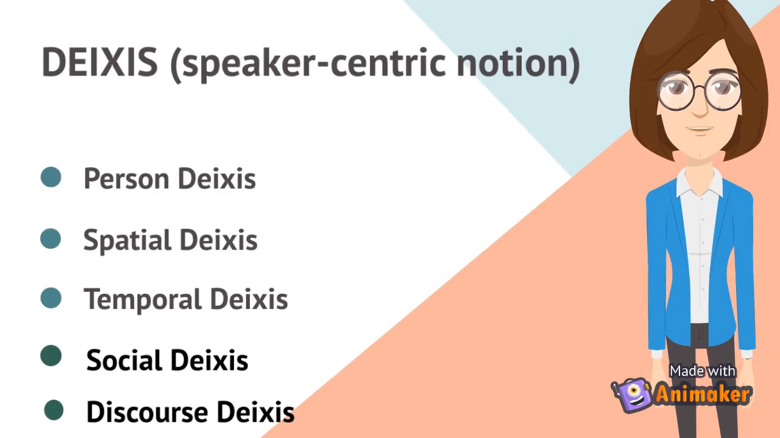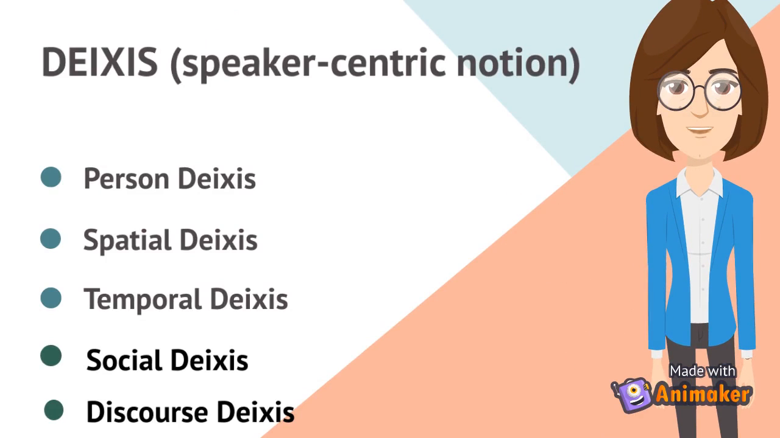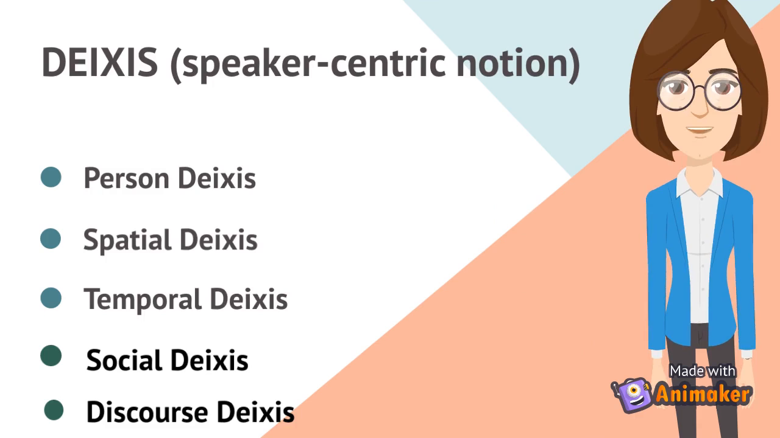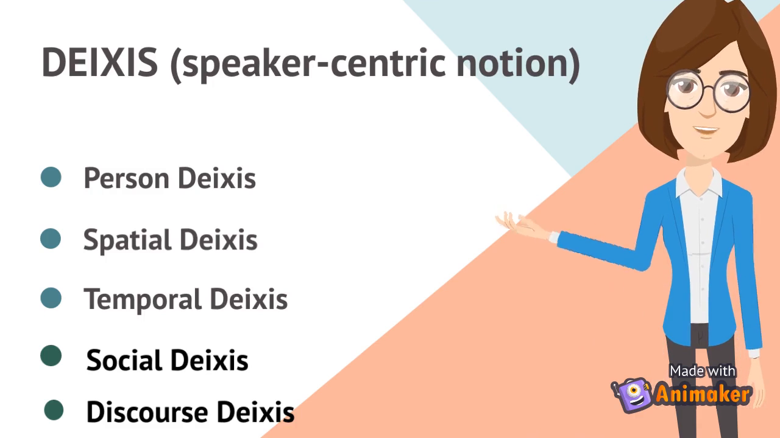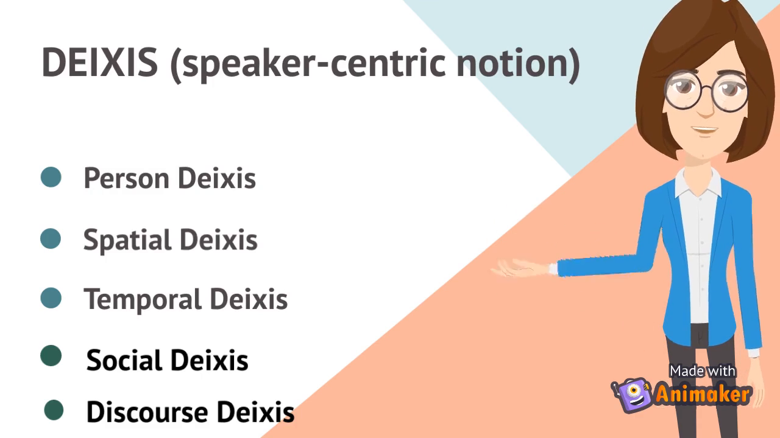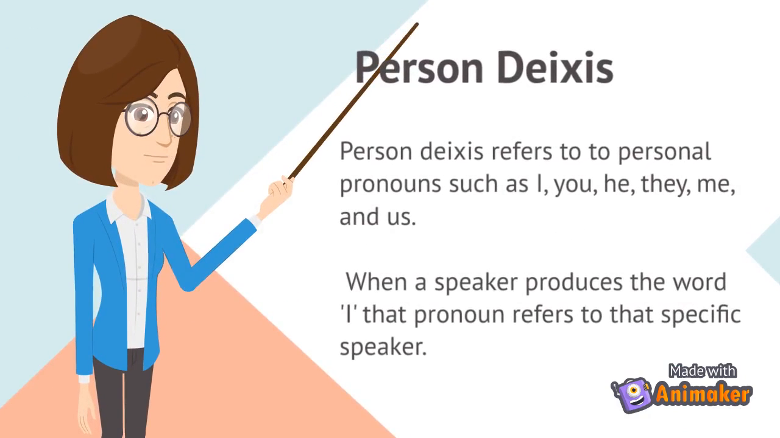Deixis is a speaker-centric notion. That is, a speaker uses deixis and deictic elements while producing language. Deixis is divided into person deixis, spatial or place deixis, temporal or time deixis, social deixis and discourse deixis. Person deixis refers to personal pronouns such as I, you, he, they, me, and us. When a speaker produces the word I, that pronoun refers to that specific speaker.